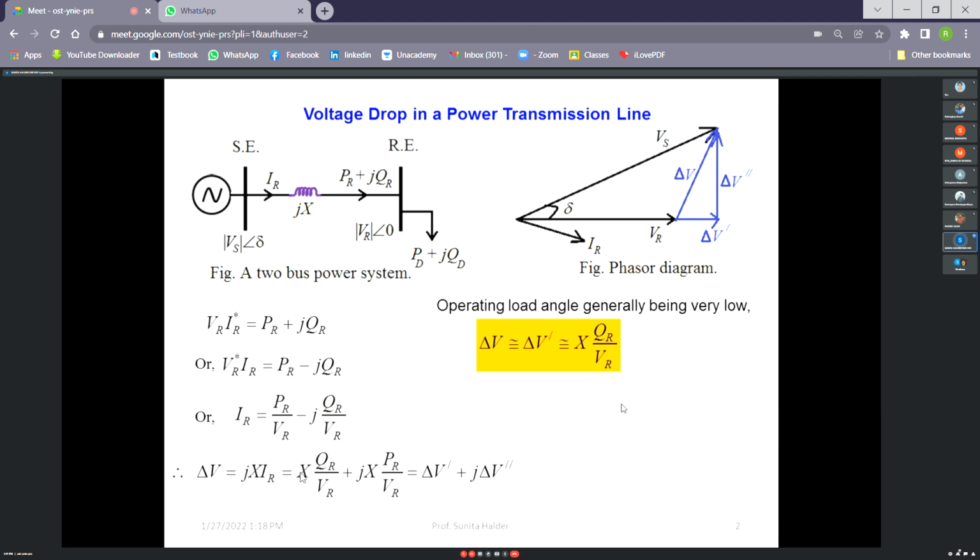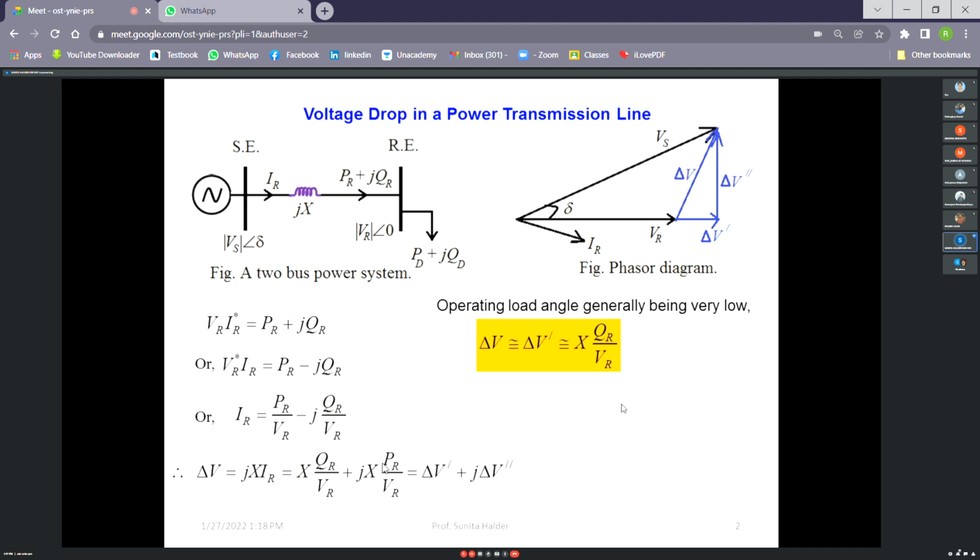If there is no change in PR or QR, then there will be a definite amount of del V. But PR and QR are not fixed for a power transmission system. They will vary with the load demand in the system, so obviously voltage drop will deviate. This voltage drop will depend on the value of QR and PR. So if QR is increased, then the deviation in voltage drop will be more as compared to the deviation in PR. Have you understood this?